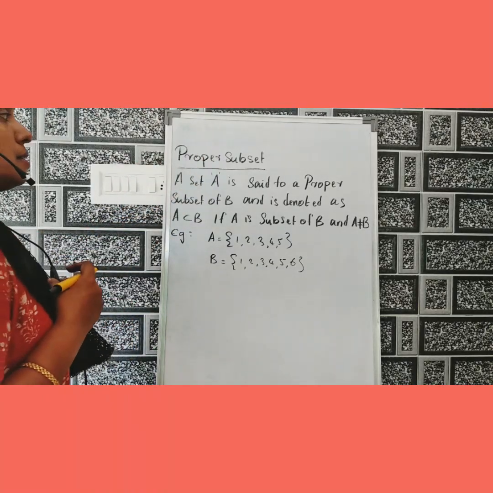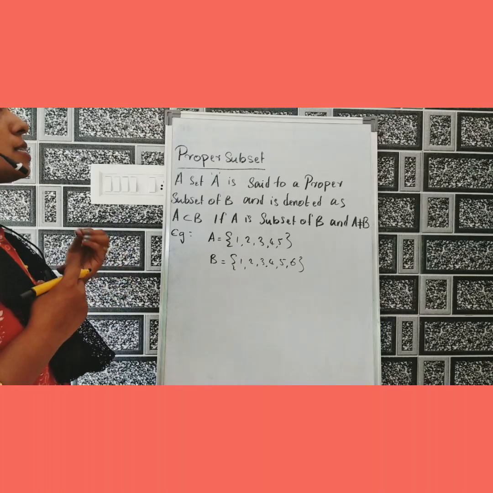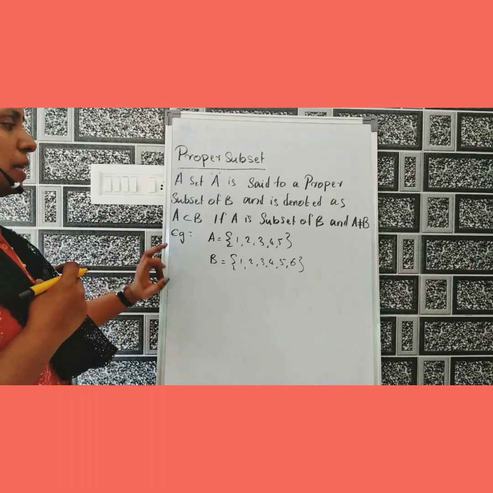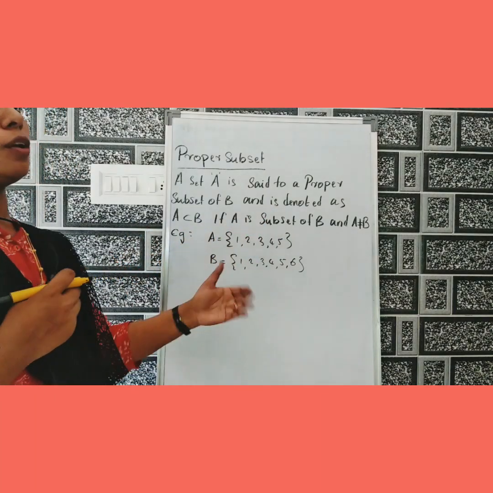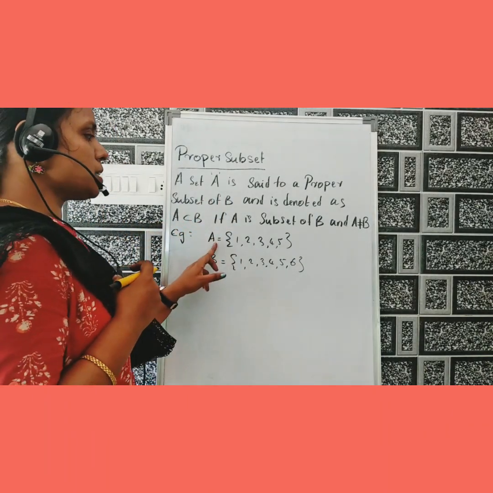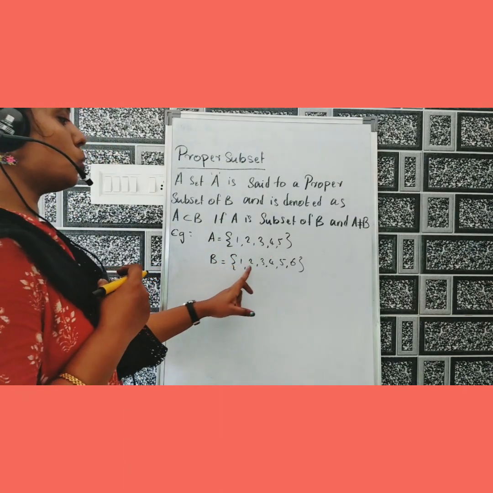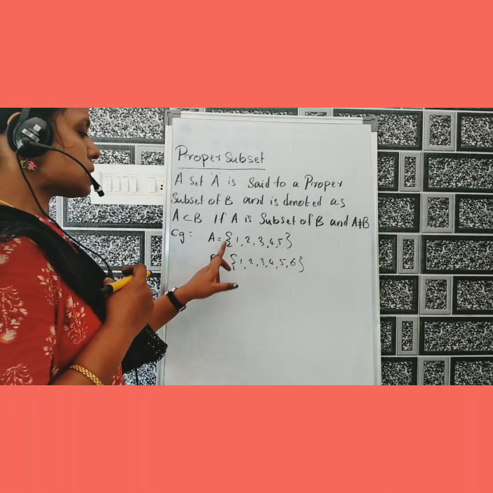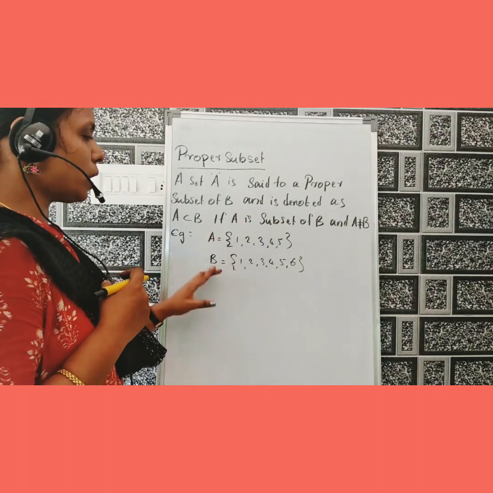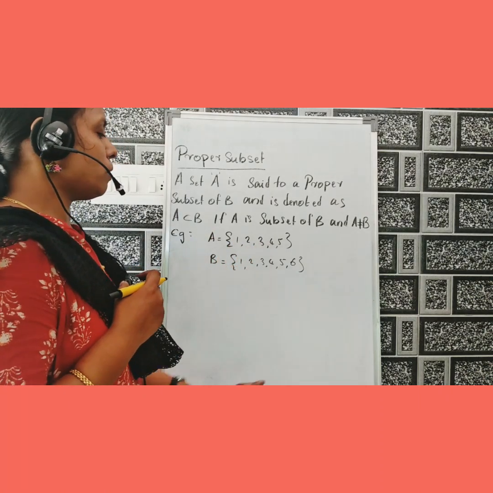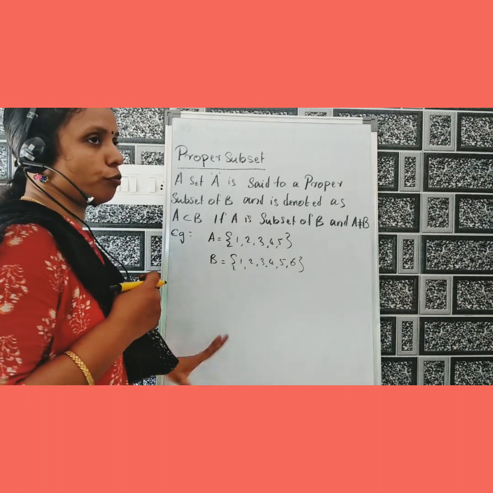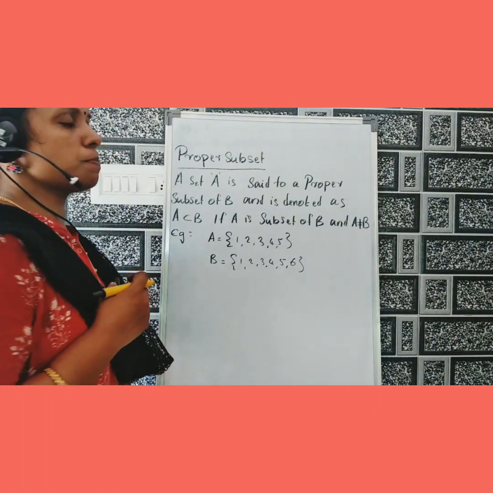Proper subset. What is meant by proper subset? A set A is said to be a proper subset of B if A is a subset of B and A is not equal to B. For example, if A is equal to {1, 2, 3, 4, 5} and B is equal to {1, 2, 3, 4, 5, 6}, here A is a subset of B. That means all elements in A belong to B, but A is not equal to B. Therefore A and B are not equal but A is a subset of B. Then we say that A is a proper subset of B. Clear?